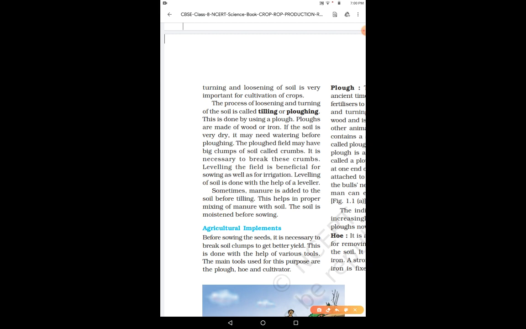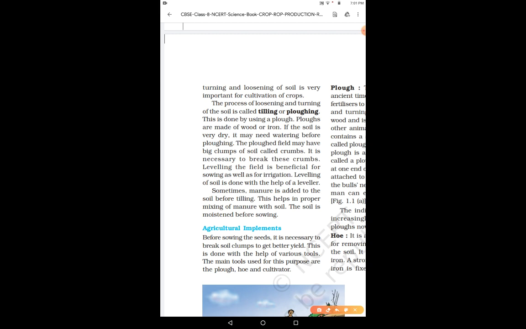First, it allows the roots to penetrate deep into the soil. Second, it allows the roots to breathe very easily even if they are deep into the soil. Secondly, it helps in the growth of the other microbes and the earthworms in the soil, which are called the farmer's friend, right? And then these earthworms and the microbes, they help to add humus to the soil, right?